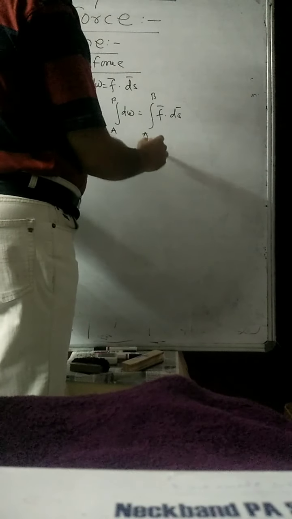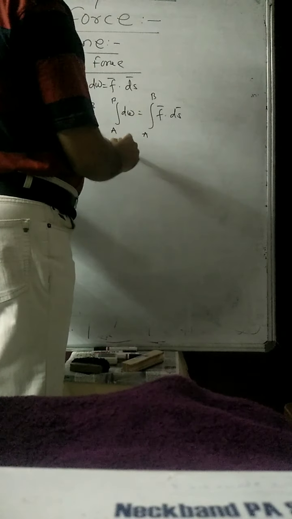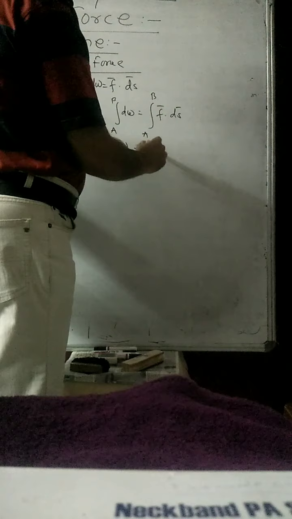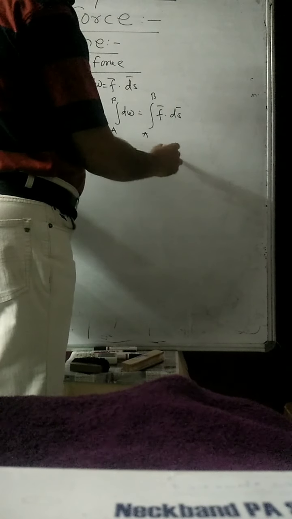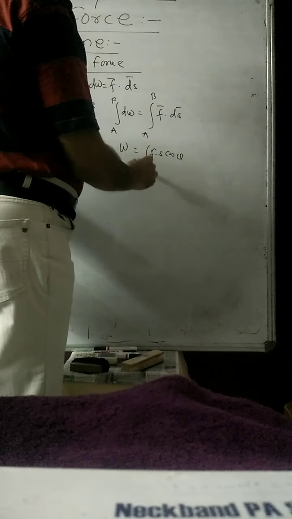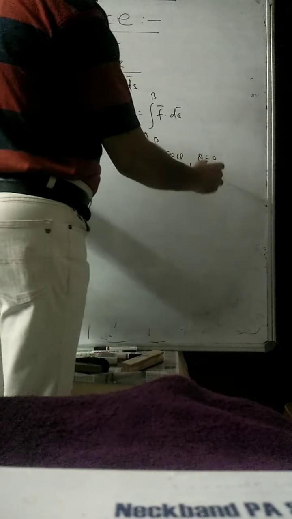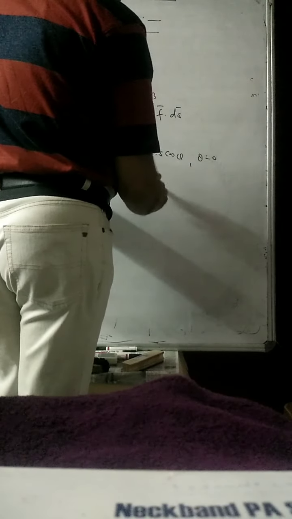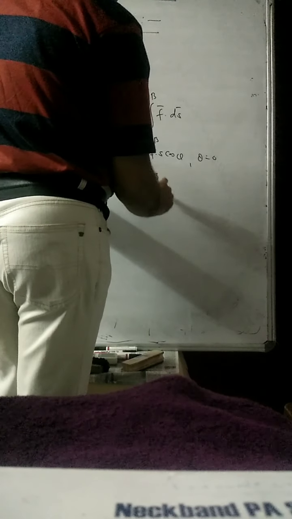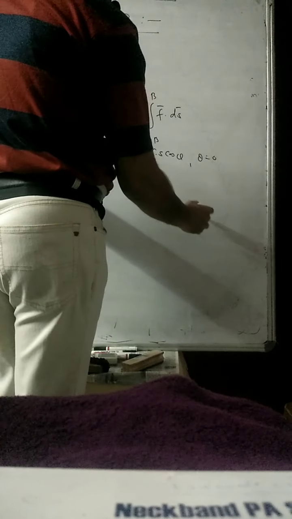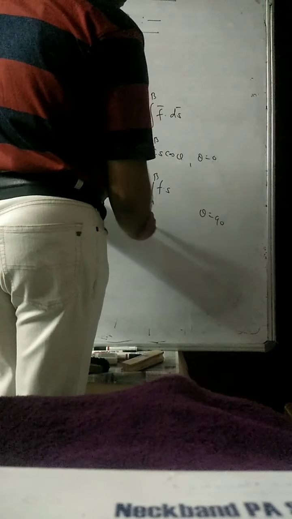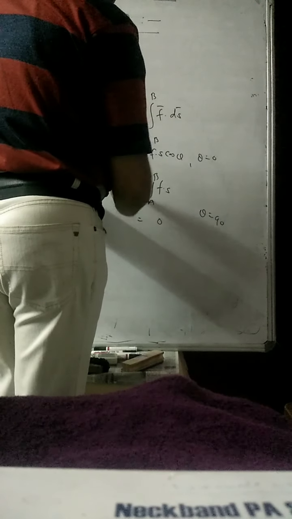So here total work done will be w, and f bar dot ds will be f ds cos theta, integration from A to B. And again, if you put theta equal to 0, then this work done is equal to integral from A to B of f ds. And if theta is equal to 90 degrees, then that work done will also become 0.